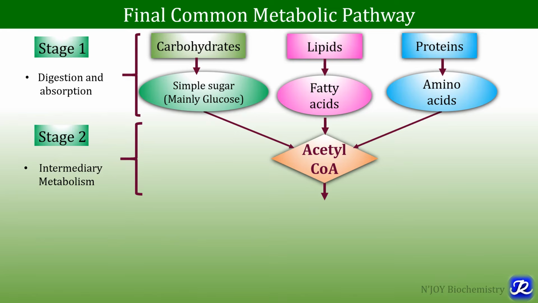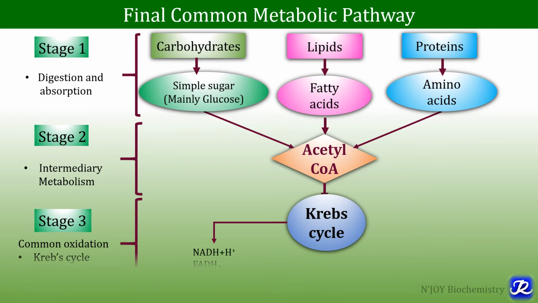In the stage 2 of metabolism, that is in the intermediary metabolism, there is formation of acetyl-CoA from all the fuel molecules like carbohydrates, lipids and proteins. Fatty acids are oxidized to form acetyl-CoA. Acetyl-CoA is also derived from the amino acid, and glycolysis leads to formation of pyruvate, and pyruvate is then converted to acetyl-CoA. So this is the stage 2 of metabolism, and in the third stage this acetyl-CoA undergoes this TCA cycle, that is Krebs cycle. It combines with oxaloacetate.